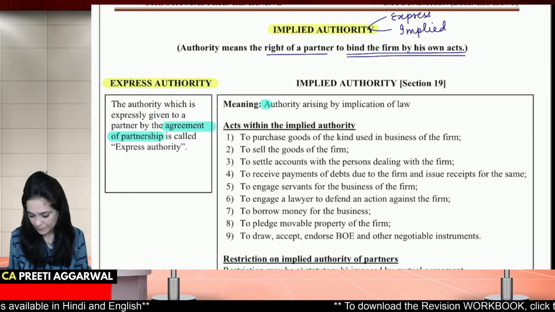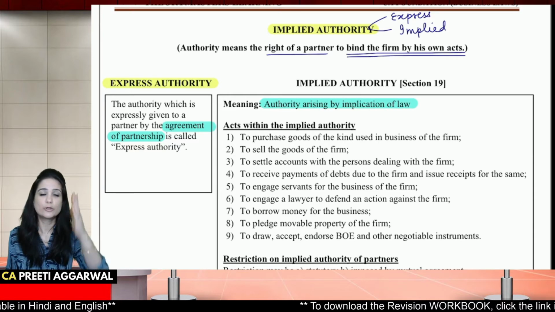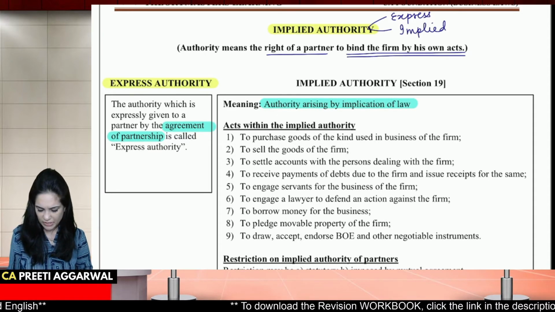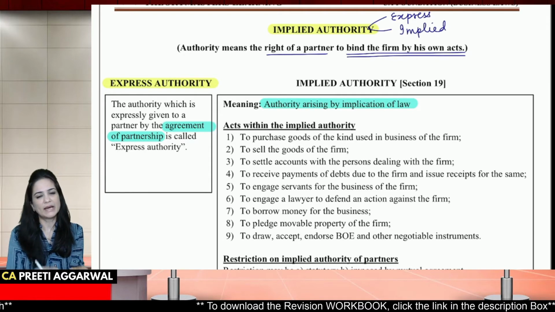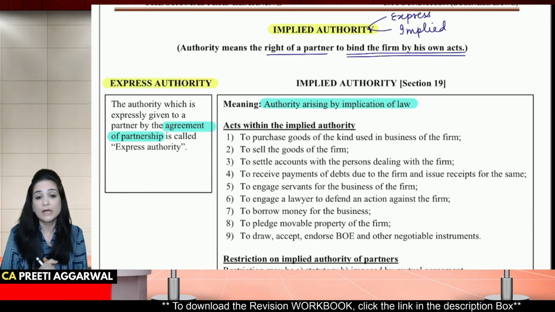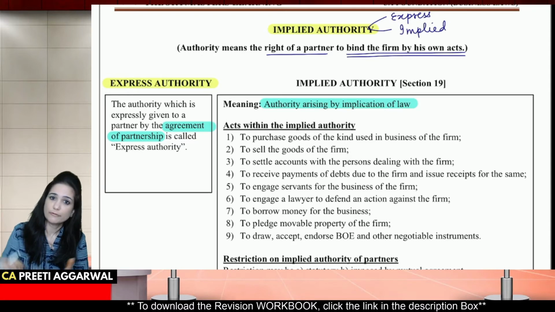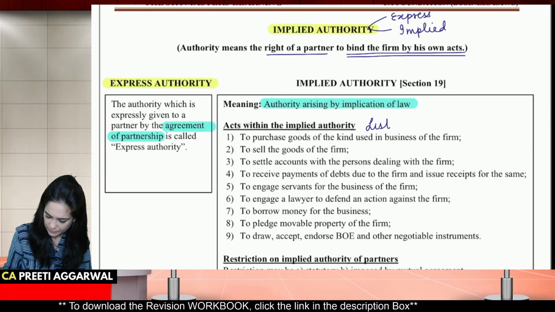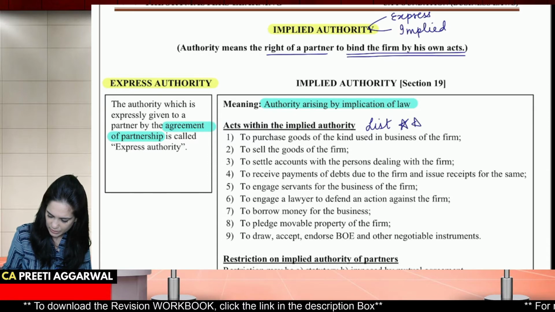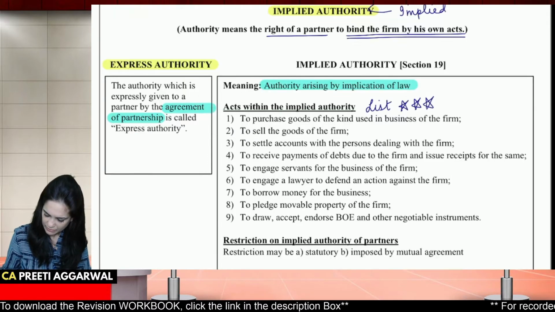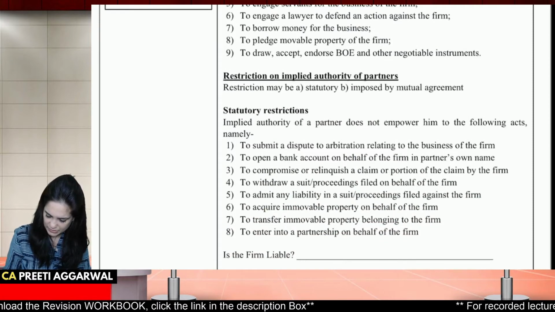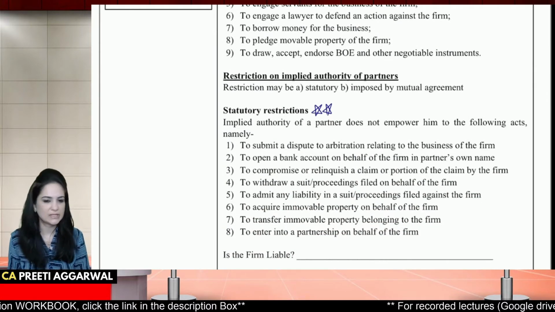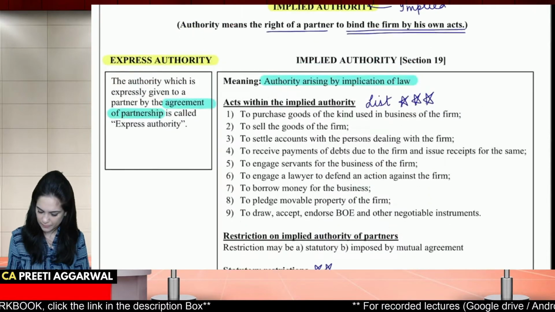But what is implied? Implied means it is arising by law. Law says if you are a partner, you have this authority. So we need not expressly give him that; as a partner, he has that authority. So which are the acts within implied authority? Students, this list is very, very important for exam. Even the statutory restrictions are very, very important for exam. The entire list is important.